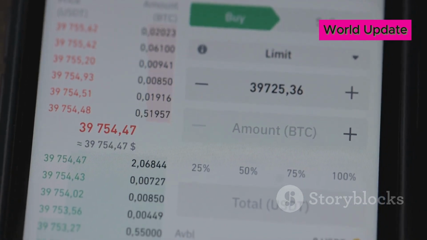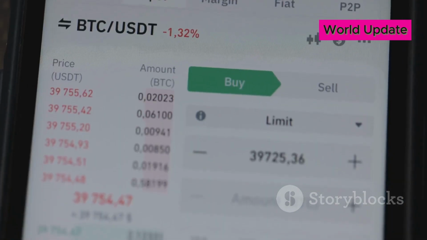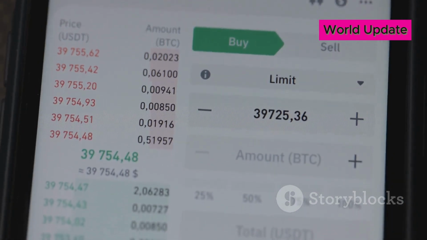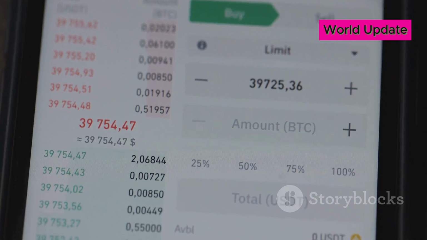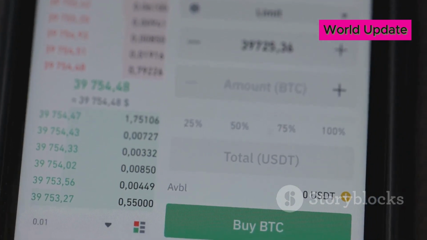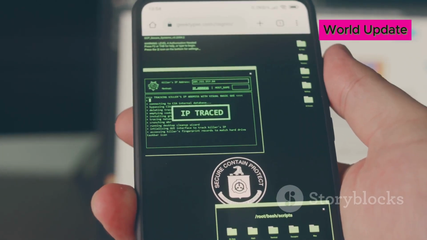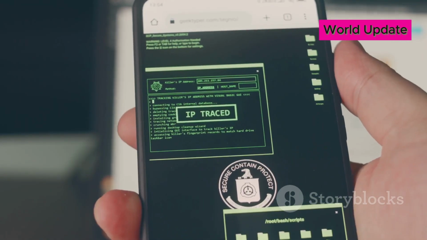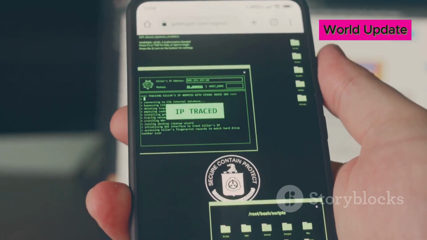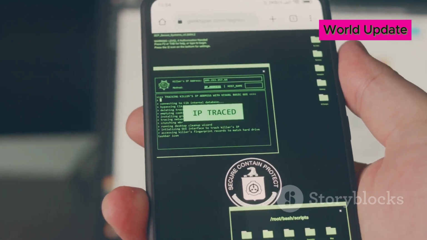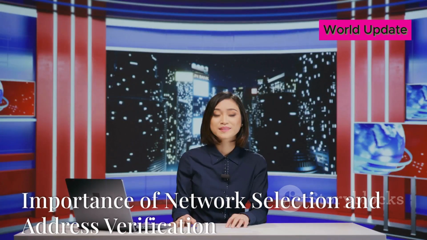Be mindful of any minimum or maximum transfer limits. Review the transaction details, including any fees, and confirm the withdrawal. Make sure everything is correct before finalizing. You might need to complete additional security steps, such as entering a verification code sent to your email or phone. This adds an extra layer of security to your transaction.